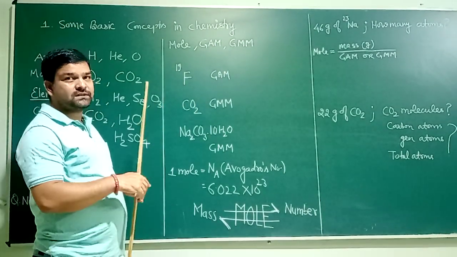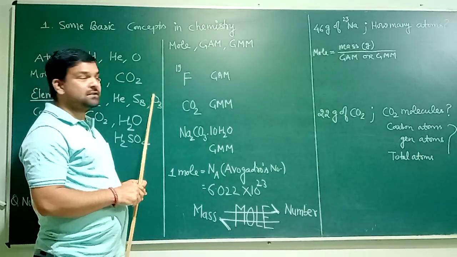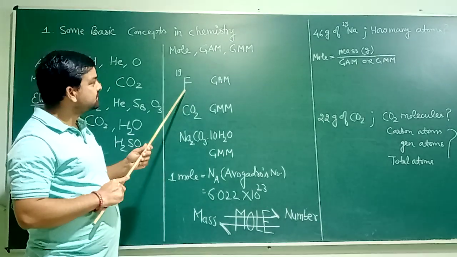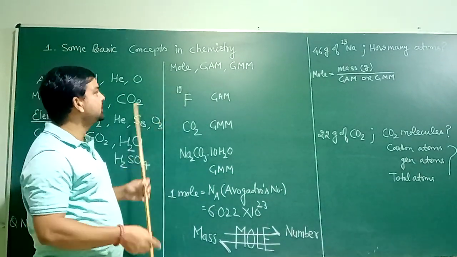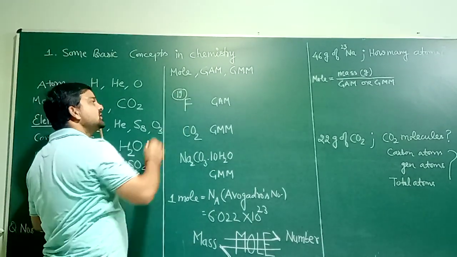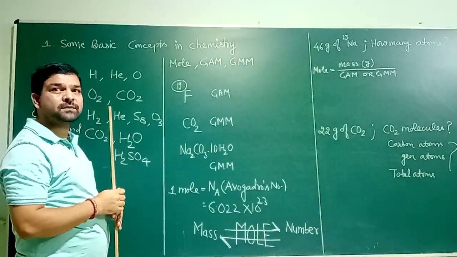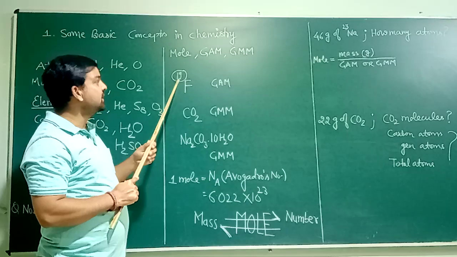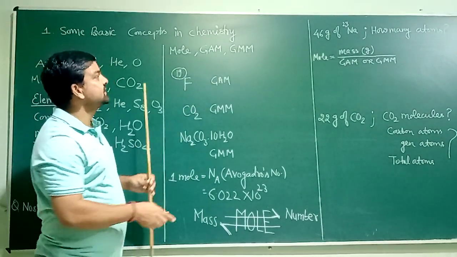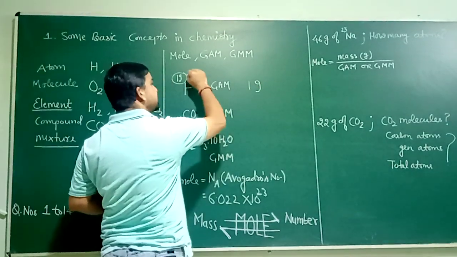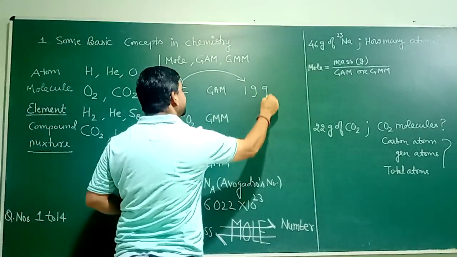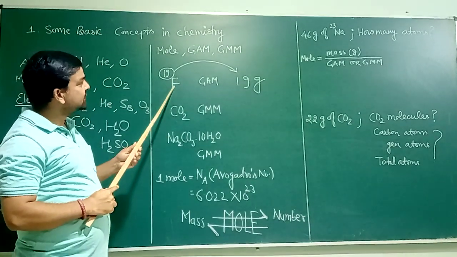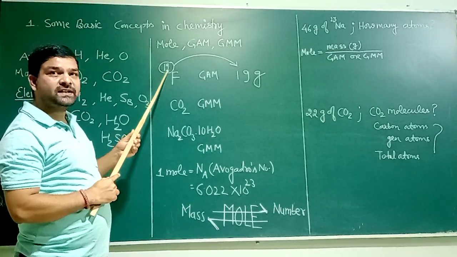How you can calculate this, we will discuss again in detail in our live classroom later on. But here in short, how can you calculate gram atomic mass? This is the symbol of fluorine. I hope you remember that whatever is given here in superscript is considered the atomic mass. What is the atomic mass of fluorine? The answer should be 19 U. When you need to calculate gram atomic mass, simply write the same number, 19, but its unit will not be U, its unit will be gram. I repeat, what is the gram atomic mass of fluorine? The answer will be 19 gram.